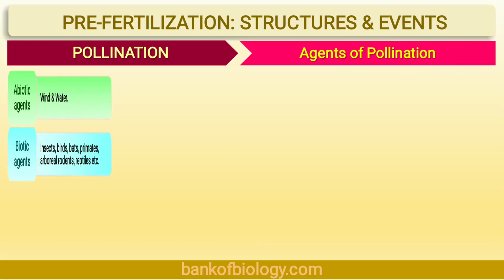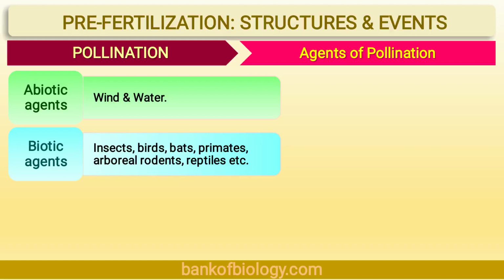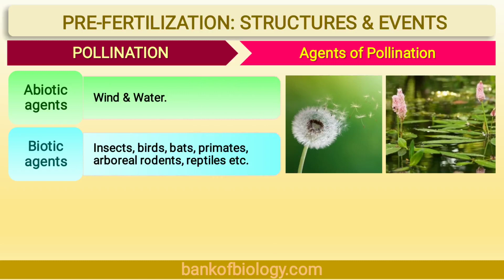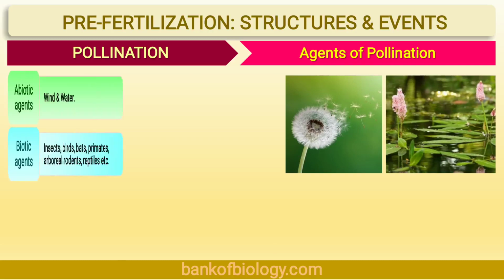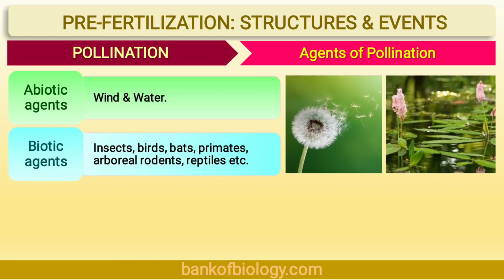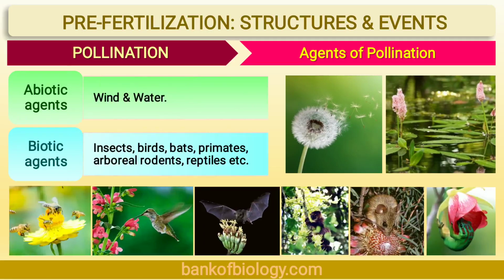Majority of the flowering plants depend upon the transfer of pollen grains. Virtually all seed plants need to be pollinated. Most of the food and fiber crops grown throughout the world depend upon the pollinators for reproduction. So let's see the agents responsible for pollination, which have been grouped into two main categories: abiotic agent and biotic agent.